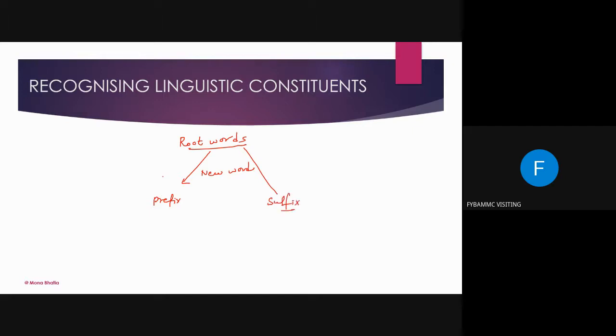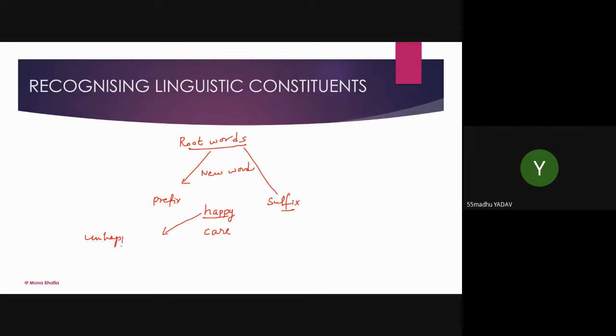Now, if the prefix is added, whatever the word was, for example, the word is happy, or the second word we can take is care. How can a new word be made with the help of this word? Unhappy and careless. Very nice.